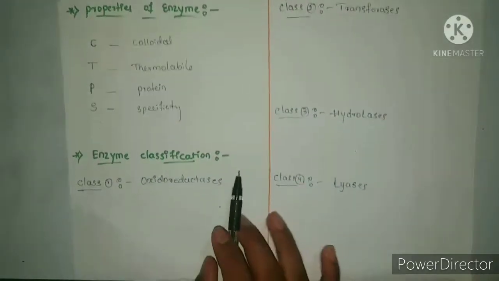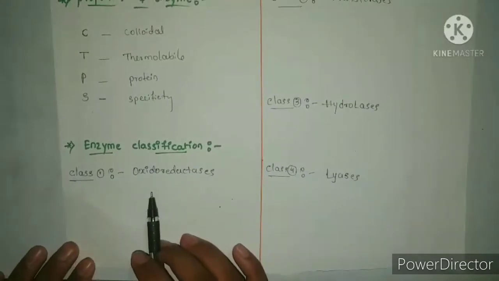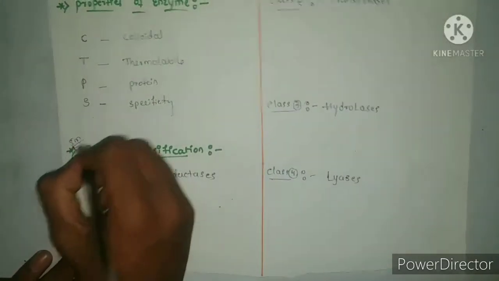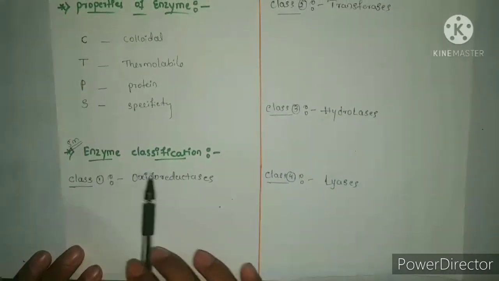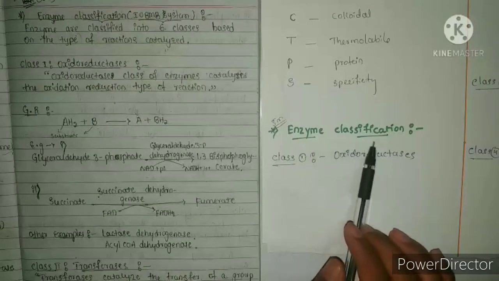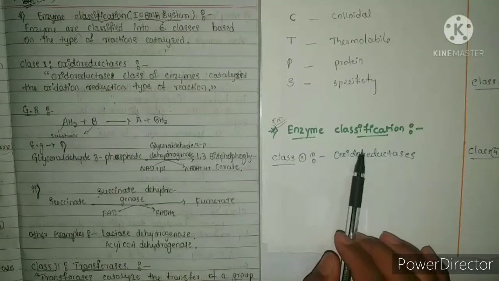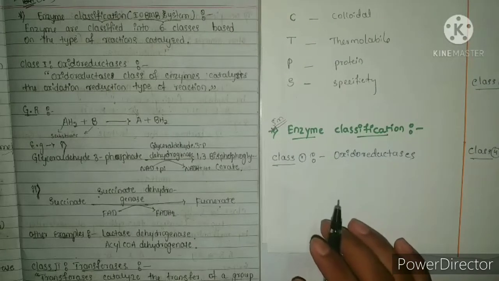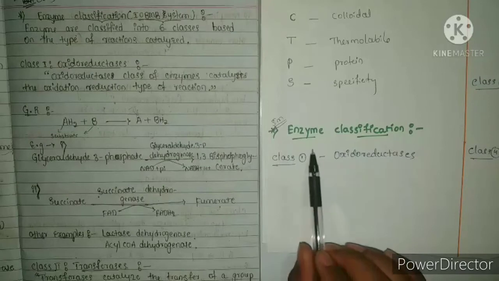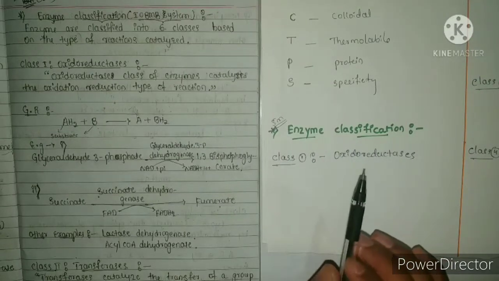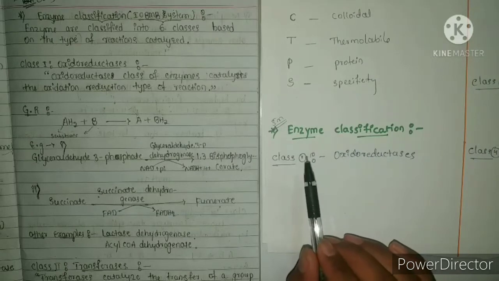And the third point, it is most important from the exam point of view, and most important for the 5 marks: the enzyme classification. Here the third point of this unit is the enzyme classification. This enzyme classification is most important for the 5 marks.